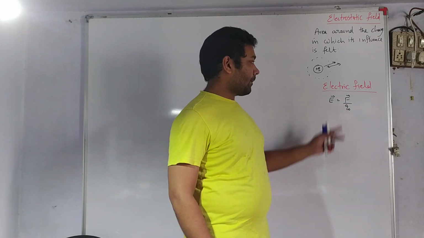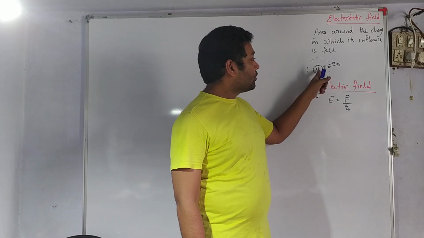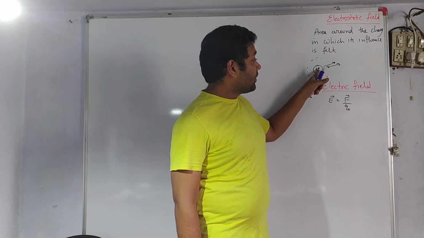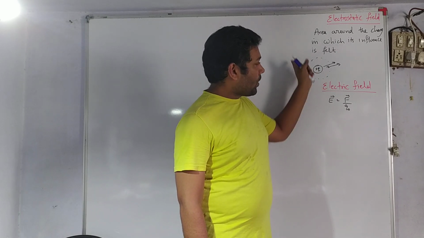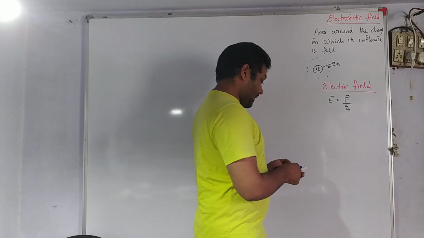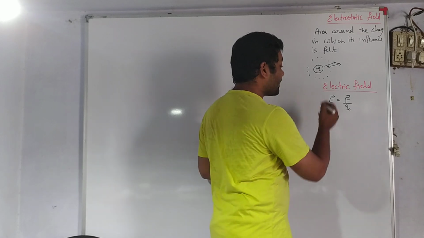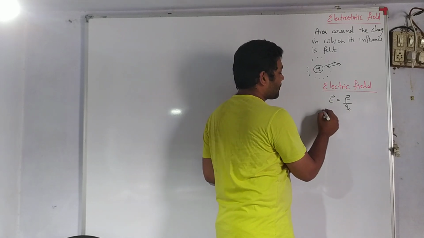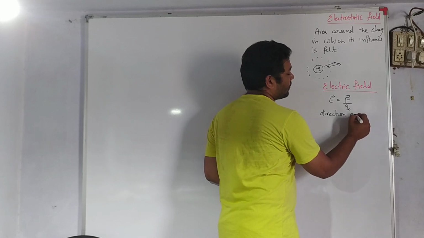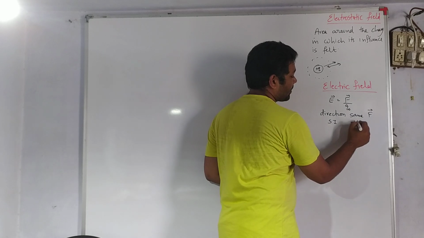Let us see once again. To calculate the electric field due to any charge, let's say I want to calculate the electric field due to this charge, it at any point will be defined as force experienced per unit charge. Electric field, or electric field intensity, also called intensity, is a vector quantity. Its direction is similar to that of the force. Its SI unit is newtons per coulomb.